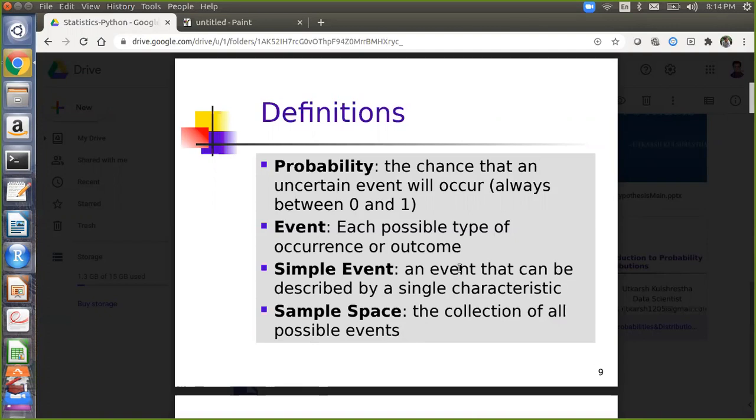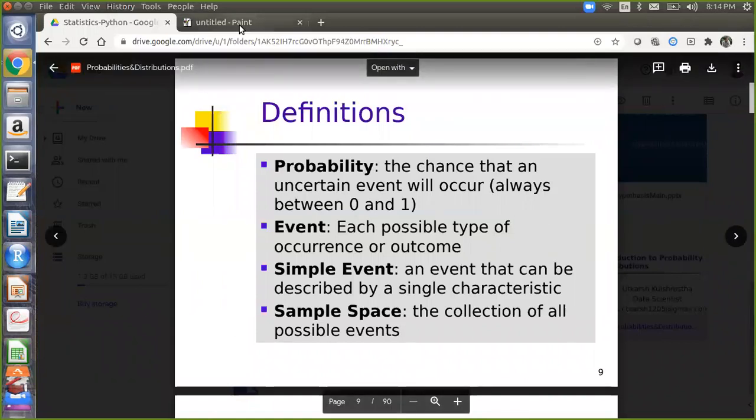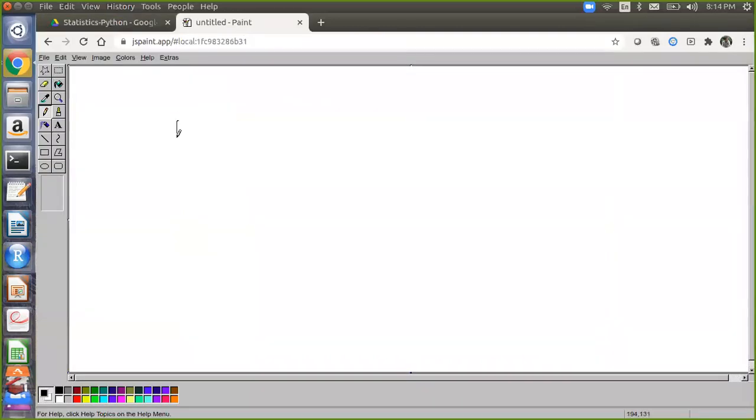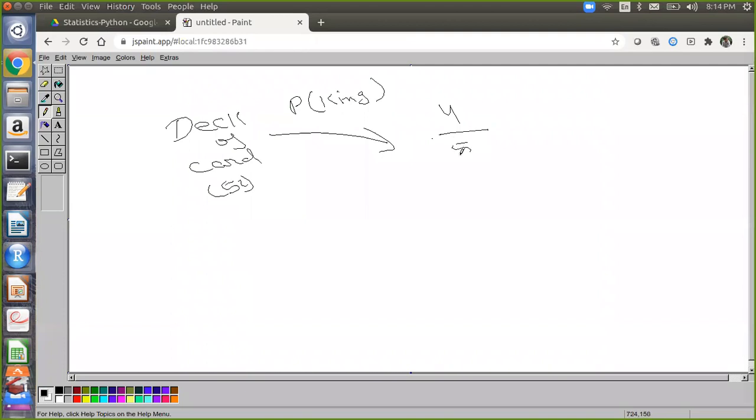Now, two types of events are there: simple event and non-simple event. A simple event is an event that can be described by a single characteristic. For example, from a deck of cards, basically 52 cards are there, and you withdraw a single card out of it. Suppose I want to withdraw a king. What will be the probability? 4 by 52. So when I withdraw a card and it is a king, this is called a simple event. One characteristic: it should be a king.